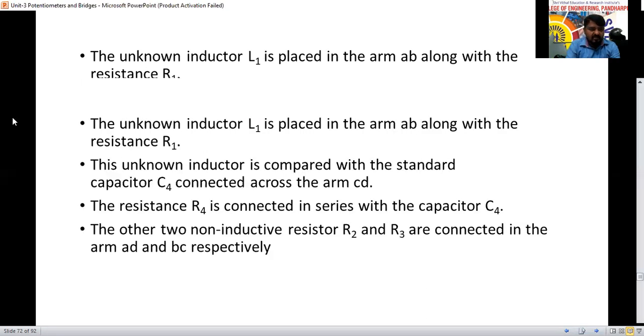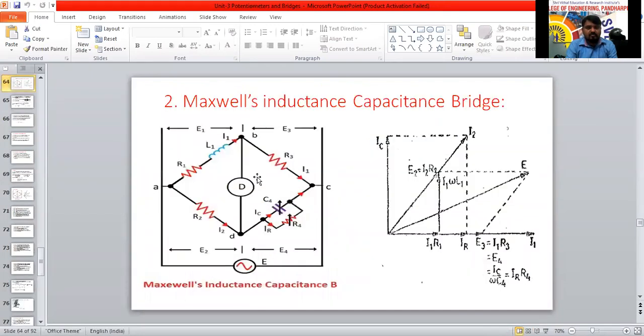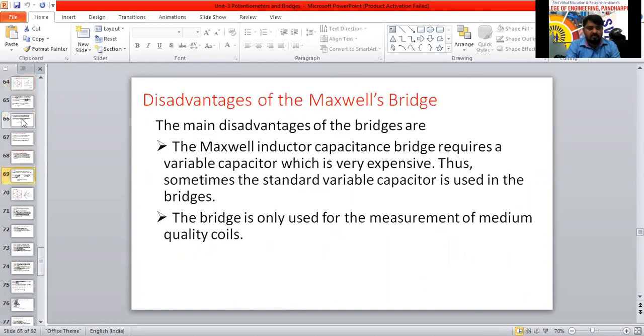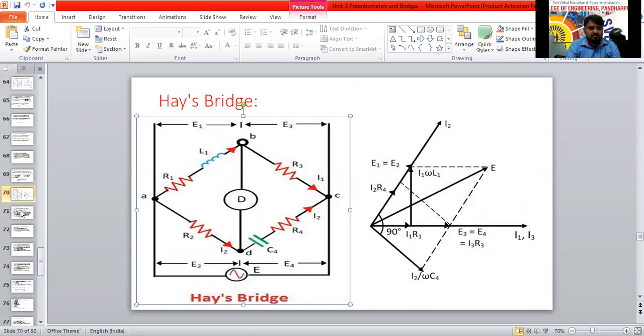Just a minute, I will take the circuit diagram in every slide, then it will become easy to explain to you. Explaining with the circuit diagram is the better option, isn't it? Which circuit diagram should I bring? This one, the Hayes bridge.